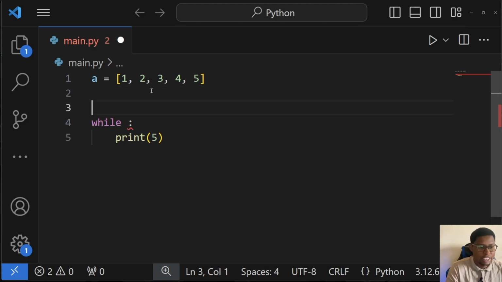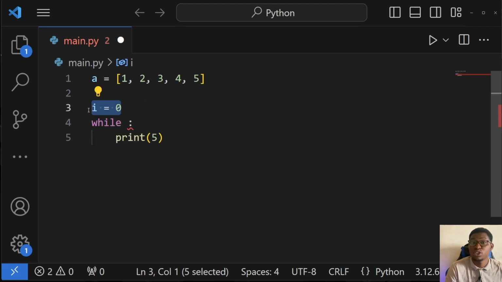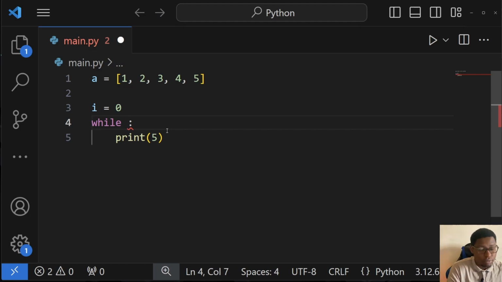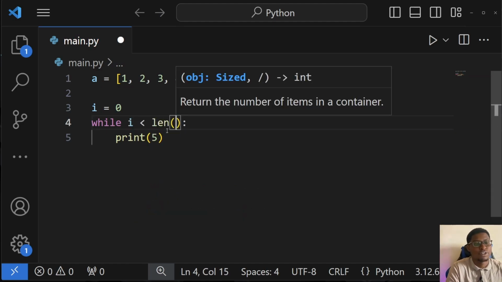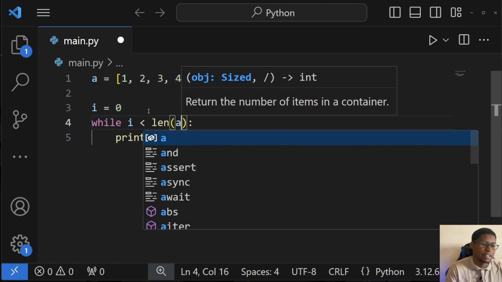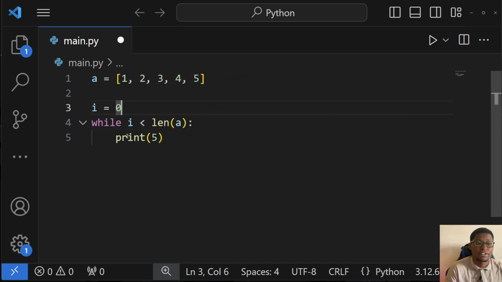So let's say we create an integer here, I equals 0, that will represent what index we are at. So while I is less than the size of this array, which is A, while I is less than the size of the array, we will print A at that index, right?